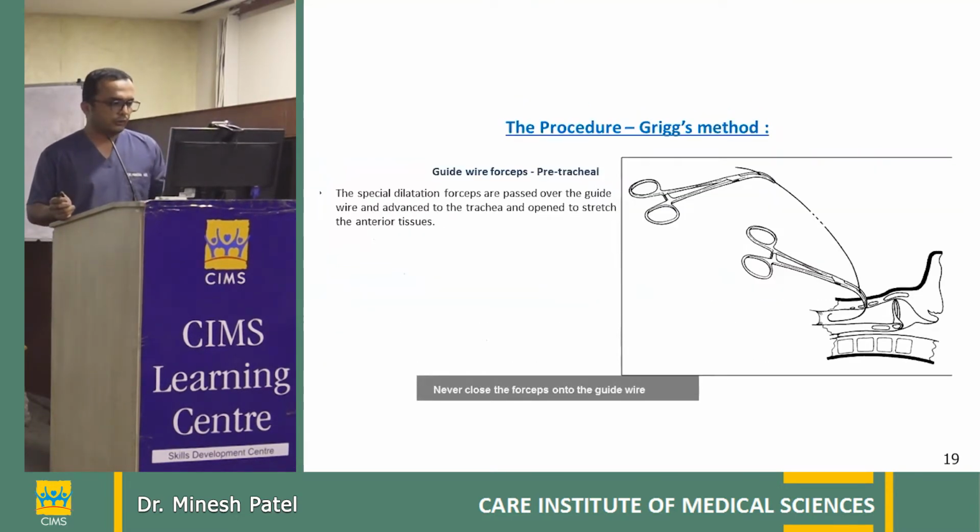For those who want to use the Griggs method, this is the forceps we have to use. There is no sheath over here. So over the guide wire, you just insert the forceps.